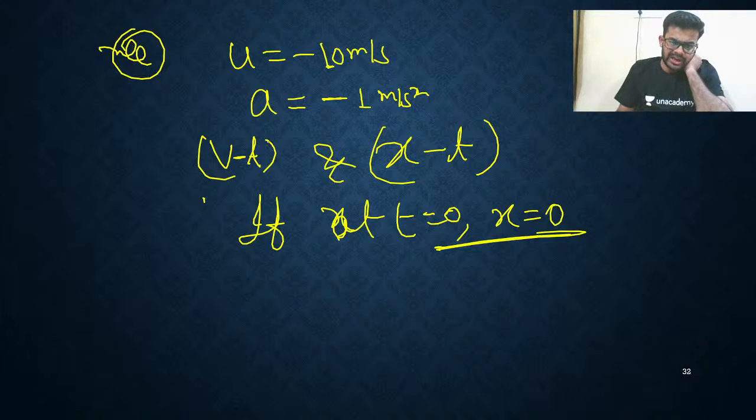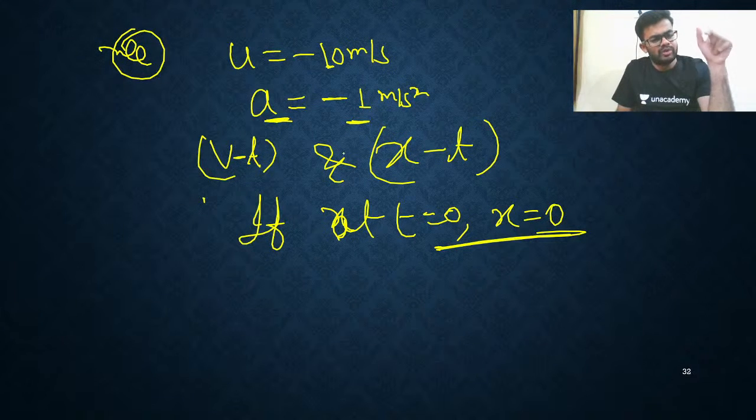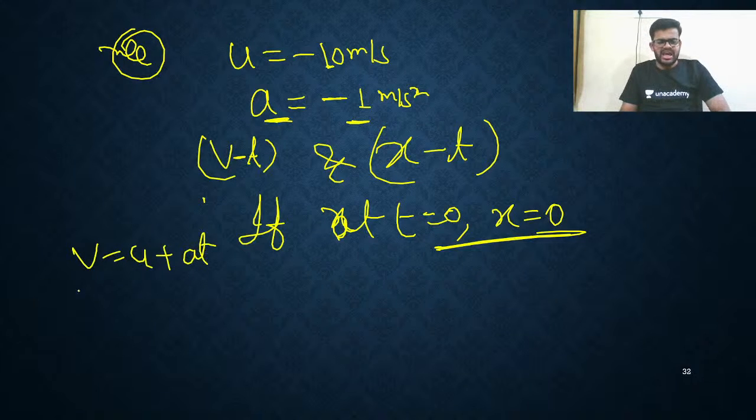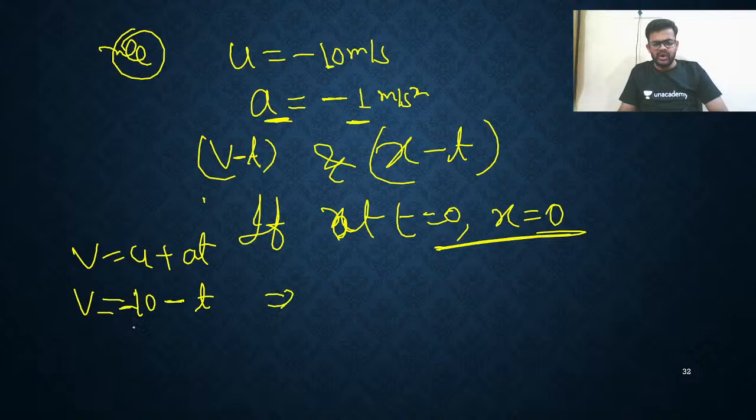First I can say what? Acceleration is constant, so it will be a parabola. It is negative, so we'll say a downward parabola. Initial velocity is negative. So I am drawing the VT curve. V equals u plus at. Directly use this. I'll write v equals minus 10, and here I will write minus 1t. That's all. So I am getting what? Slope is negative, intercept is negative, so the curve will look like this.